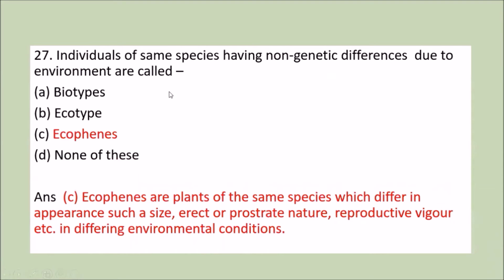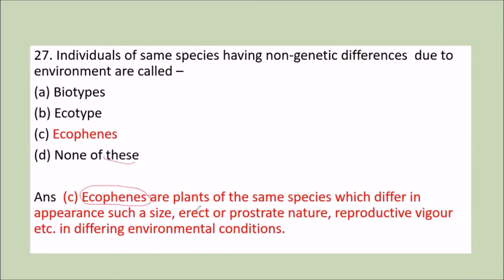Next question is, individuals of same species having non-genetic differences due to environment are called as: first, biotypes; second, ecotypes; third, ecophenes; and fourth, none of these. Now, what are these ecophenes?